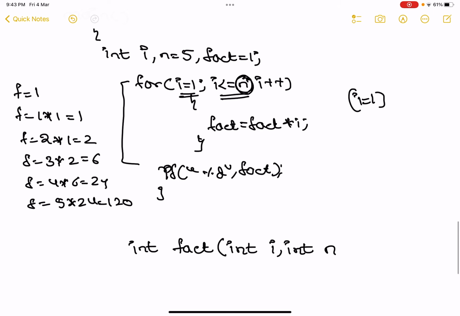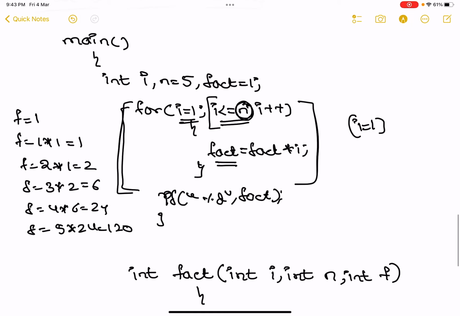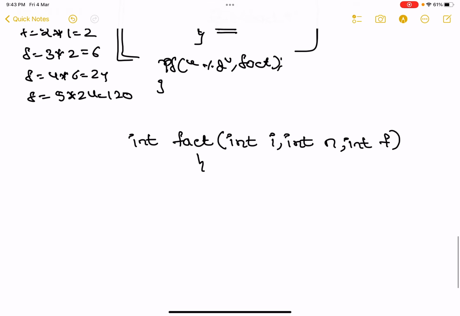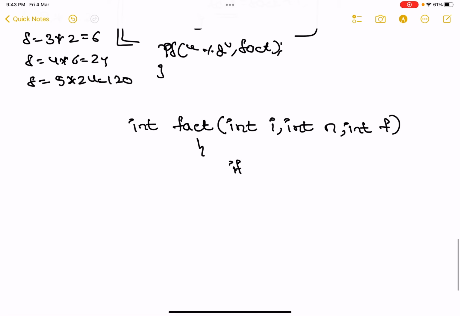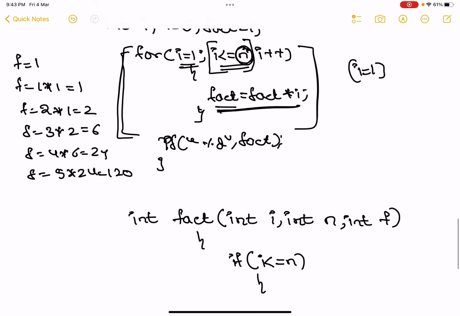And what is the other variable that is inside this for loop? See properly, the other variable itself is fact. So we have int f. F is nothing but fact. Now check the condition. What is the condition you wrote? If I is less than or equal to n, what will you do? You will calculate factorial. Same function ne function la radunnam.